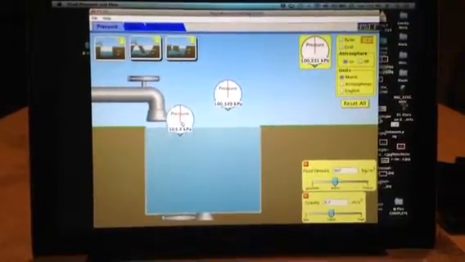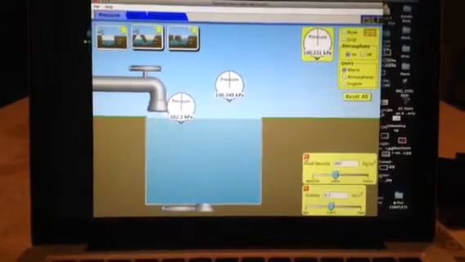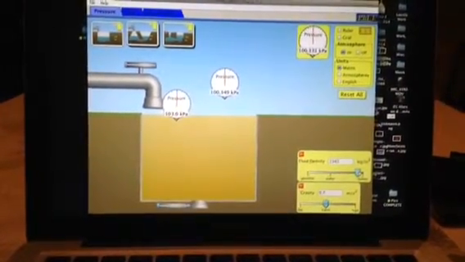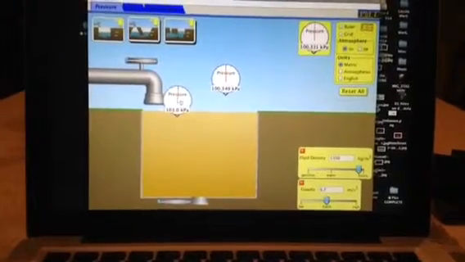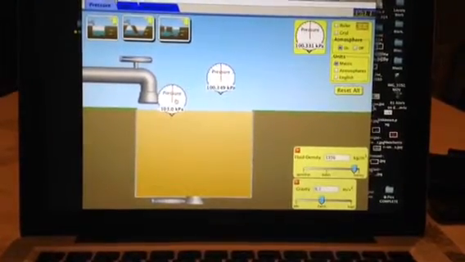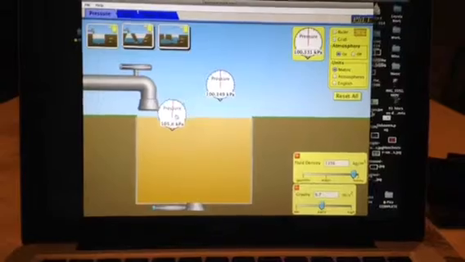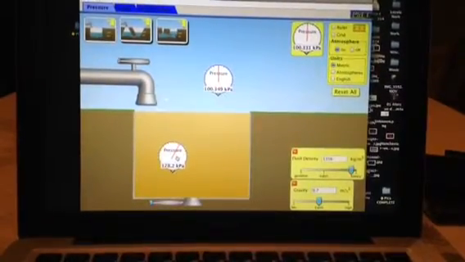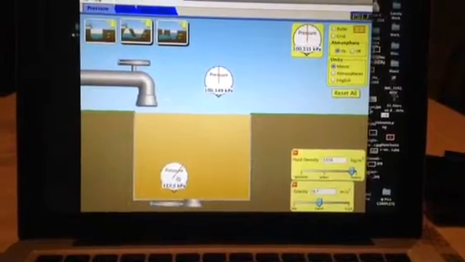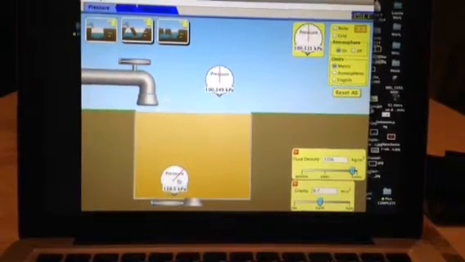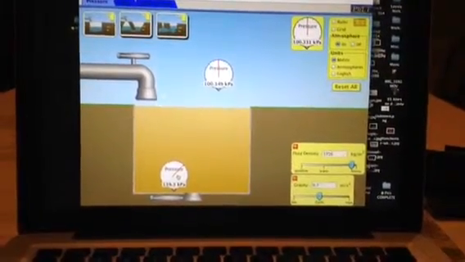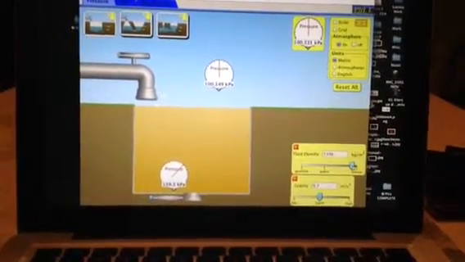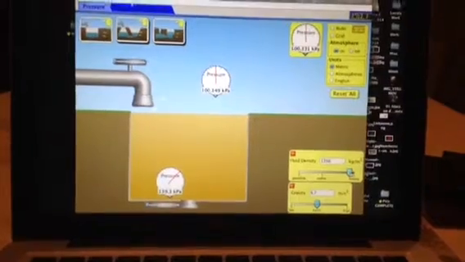If we do the same thing and we change the density of the water and make it something more viscous like honey, we see already the pressure is increased at the top layer from 101 to 103, and as we continue to go down we see it increasing and increasing. By the time we get to the bottom it is at a much higher pressure than just the water because of the more dense liquid that is above the pressure gauge and acting on it.